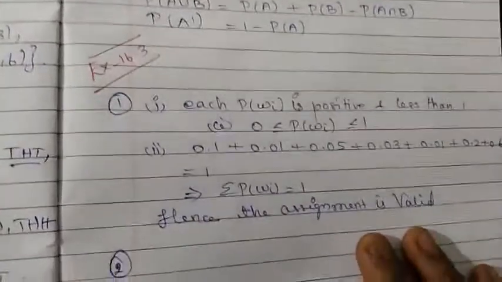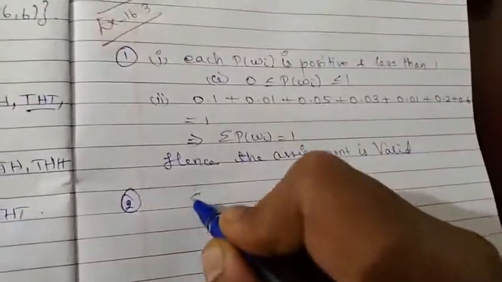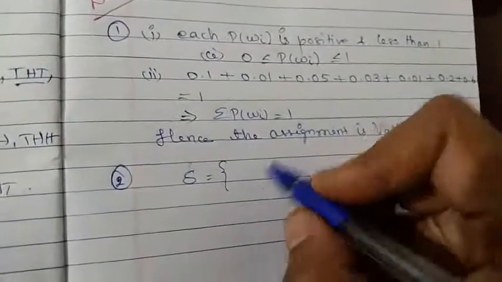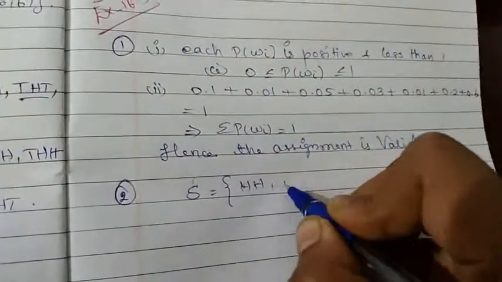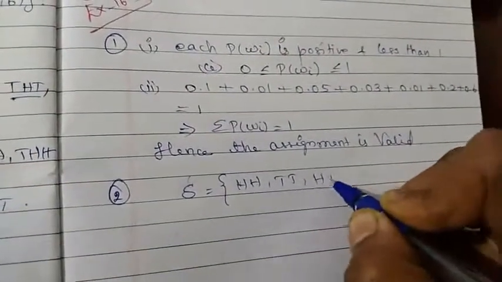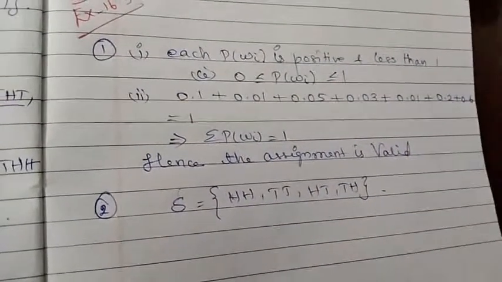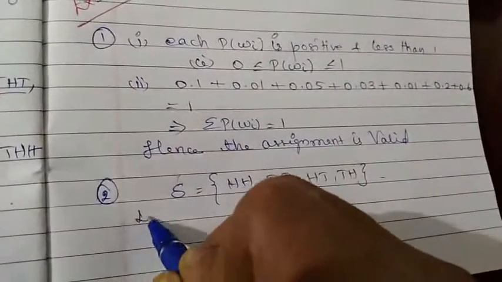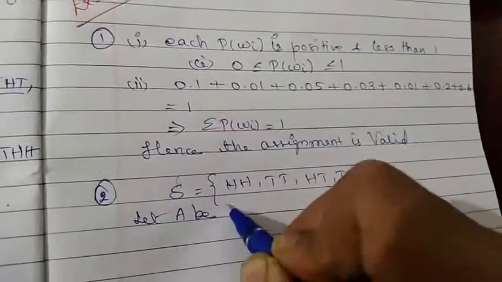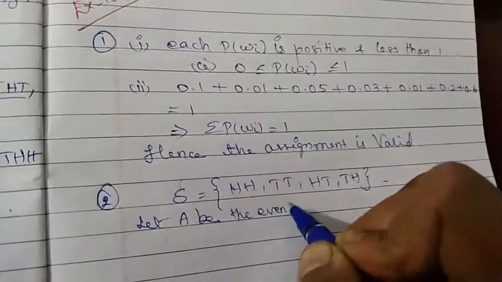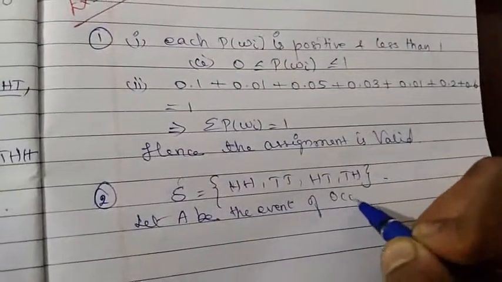When a coin is tossed twice, what will be the sample space? The sample space can be both head, both tail, or head tail, or tail head. This is the sample space of the experiment. The coin is tossed twice, right? Now the event: let A be the event of occurrence of